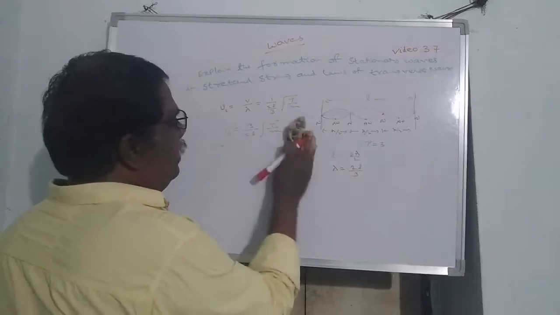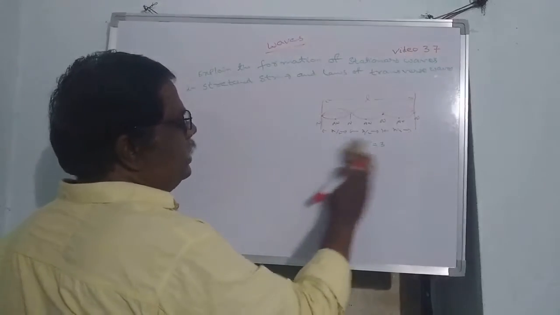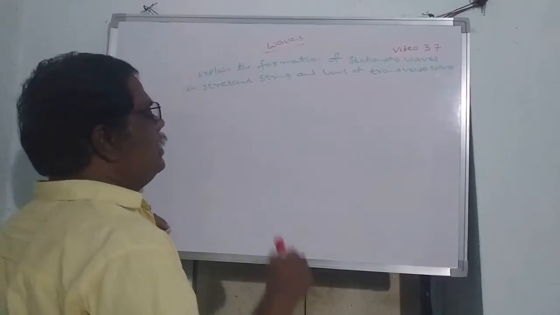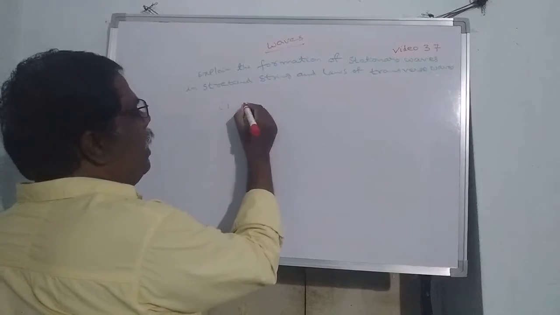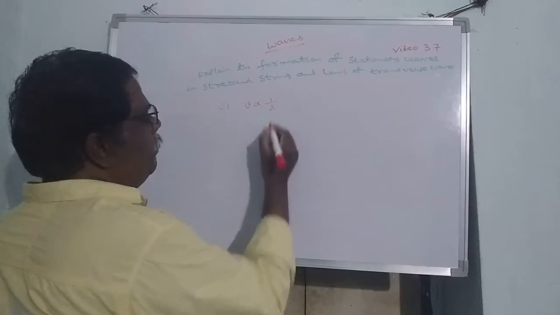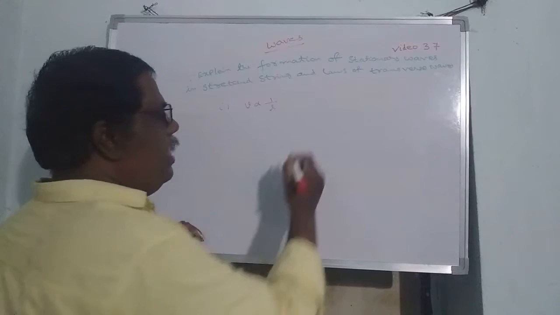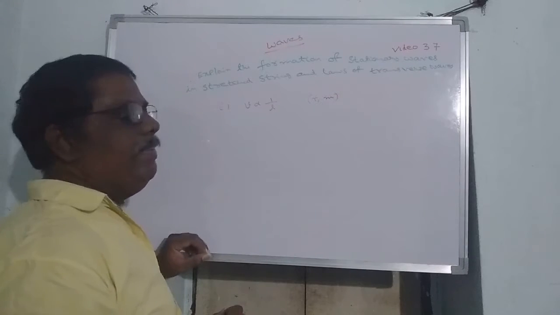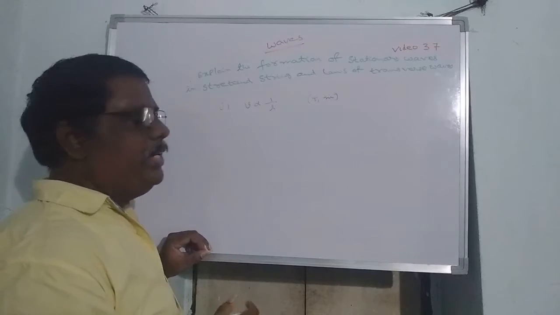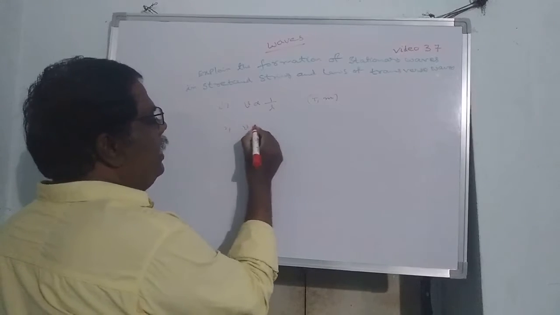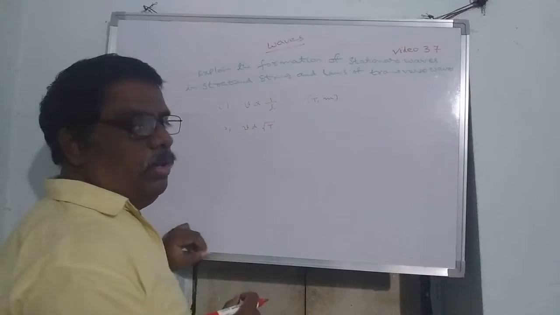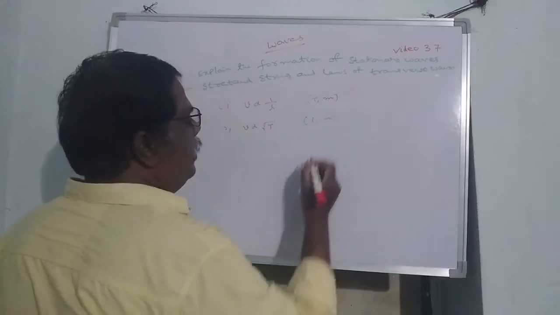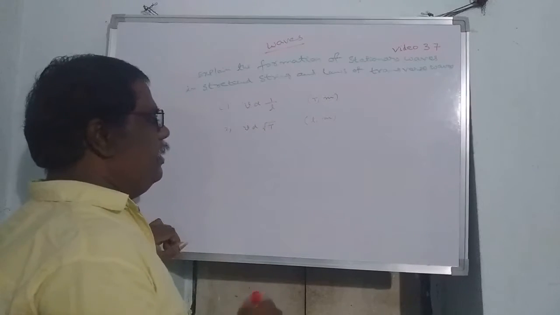Then the laws. What are the laws of transverse waves in a stretched string? Once again, three laws. The first law: frequency and the length of the string are inversely proportional when tension and linear mass are constant. Second law: frequency is directly proportional to root over the tension of the stretched string when length and linear density are constant.